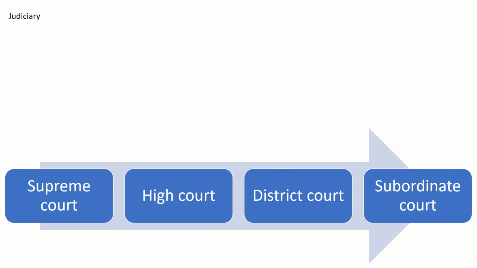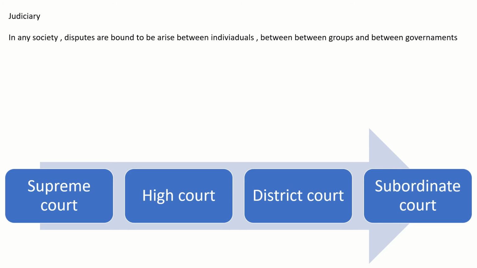In the judiciary, the highest is the Supreme Court. After that, the High Court. Supreme Court means India's highest court, and High Court has its boundaries only in the state. Then the district court and subordinate courts.